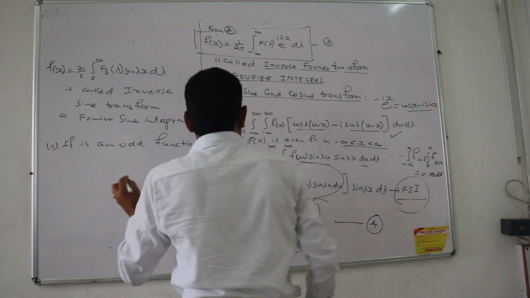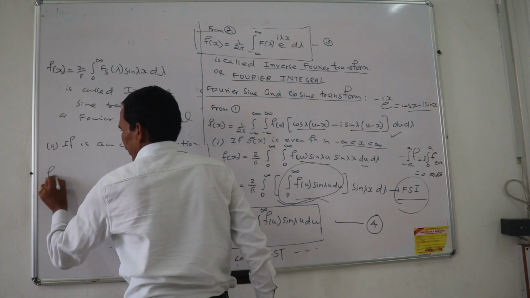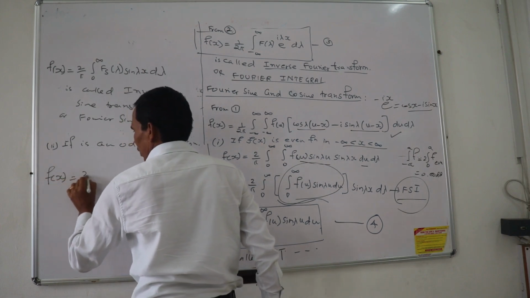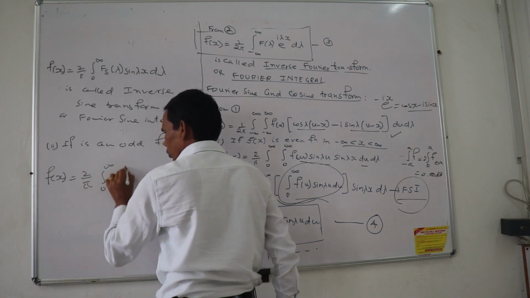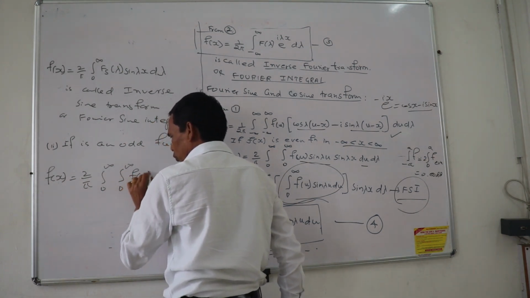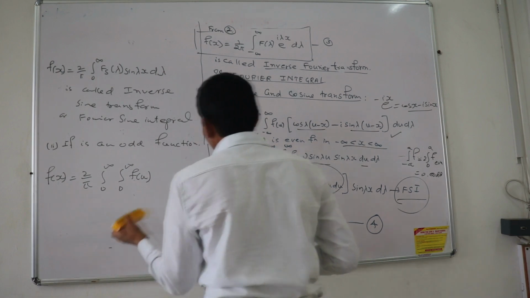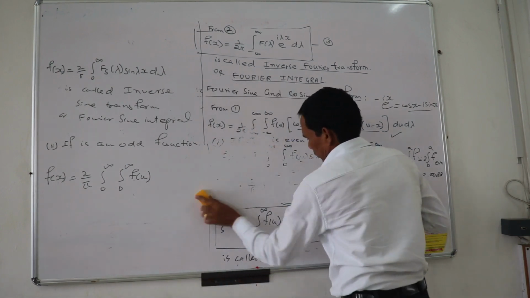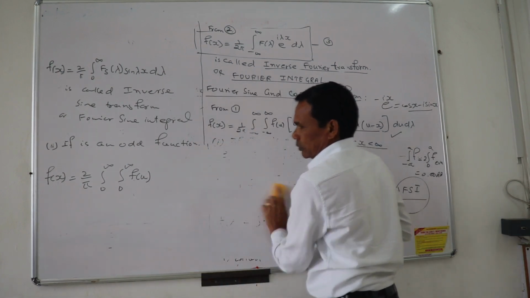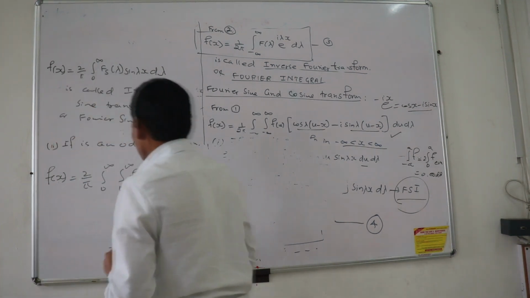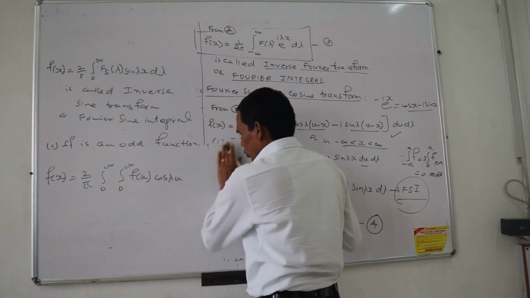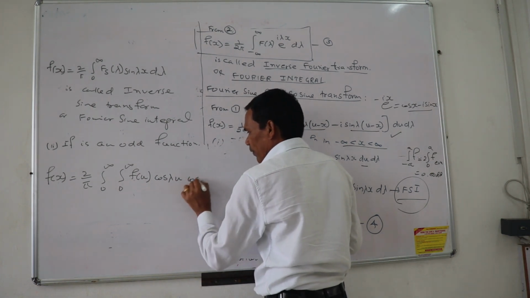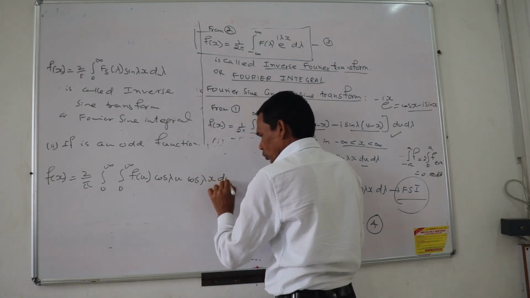then this integral is reduced to f of x equal to 2 upon pi, 0 to infinity, f of u cos of lambda u cos of lambda x du d lambda.